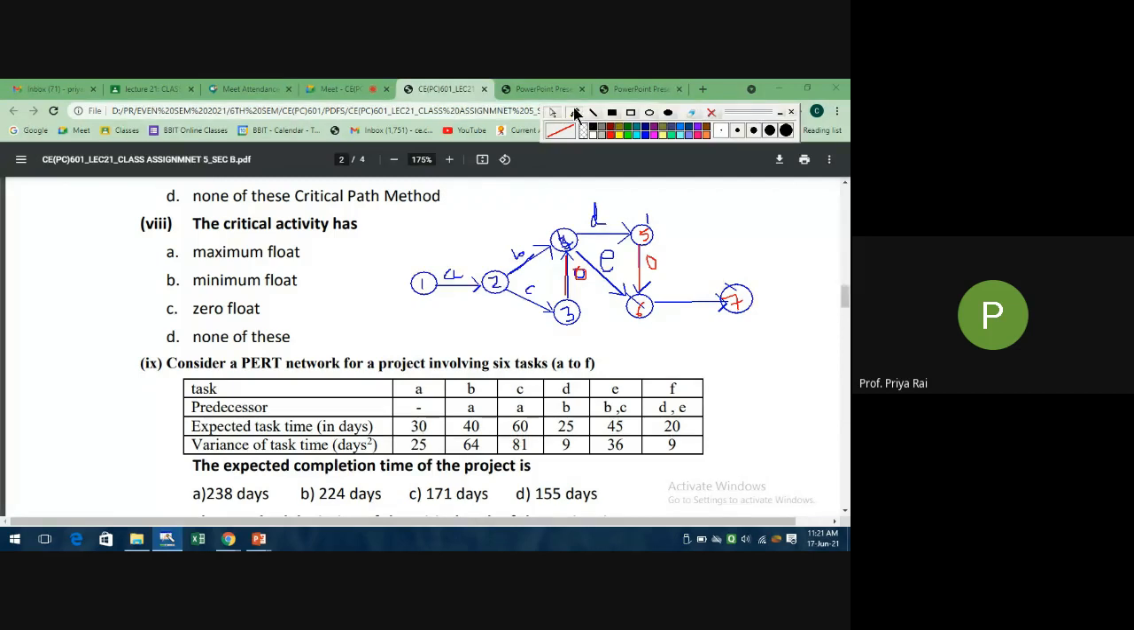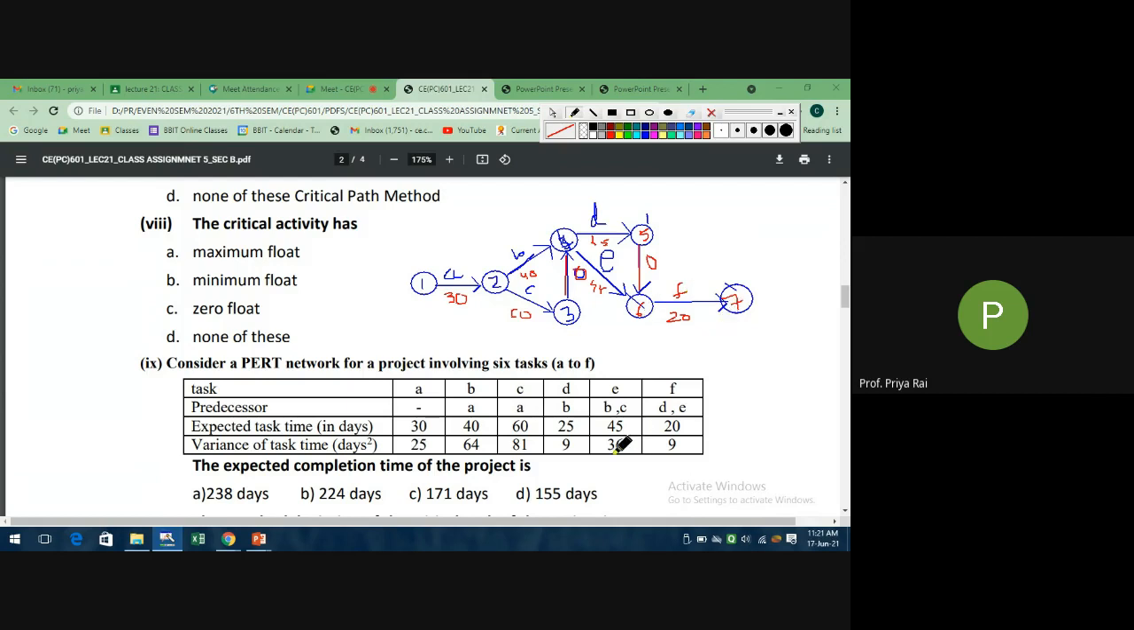So write down the values of these durations. So this is your 30, B is your 40, C is your 60. Then this is 0, dummy activity. D is your 25, E is your 45. Then again dummy, and again this will be your 20. So this is your F activity.